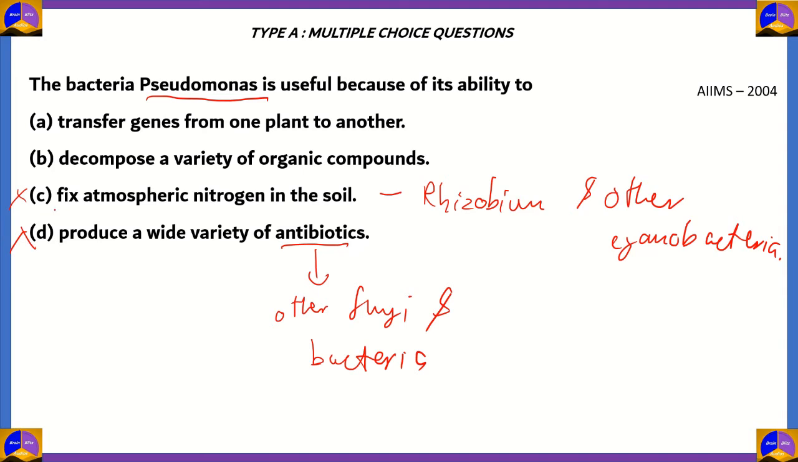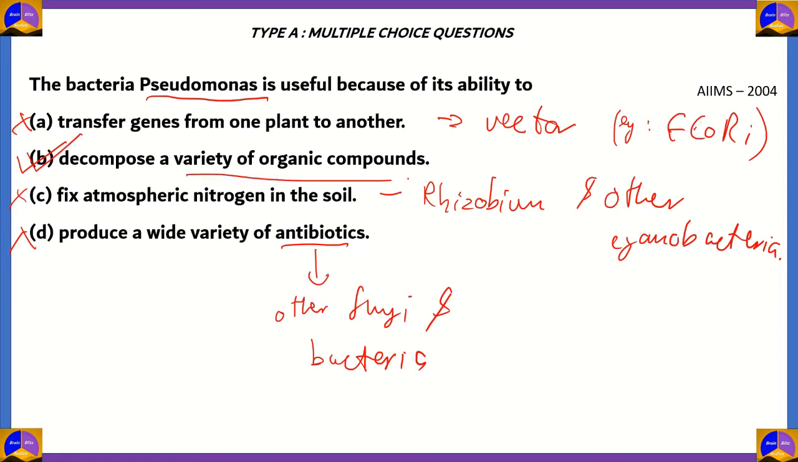Option A, transfer genes from one plant to another. This is the job of a vector. And an example for a vector is E. coli, which is extracted from Escherichia coli. So option A is also incorrect because it's not from Pseudomonas. So option B, decompose a variety of organic compounds, is the correct answer.